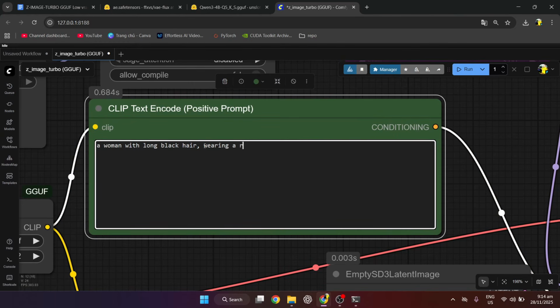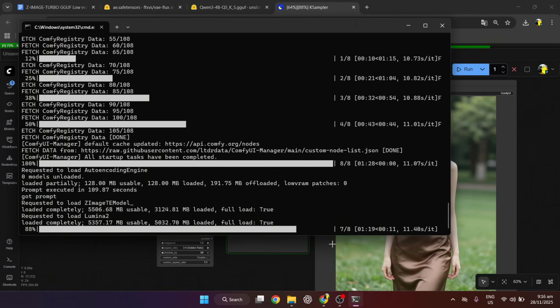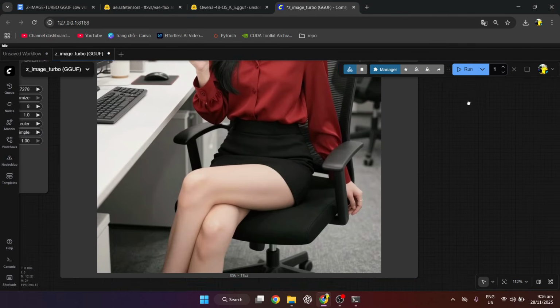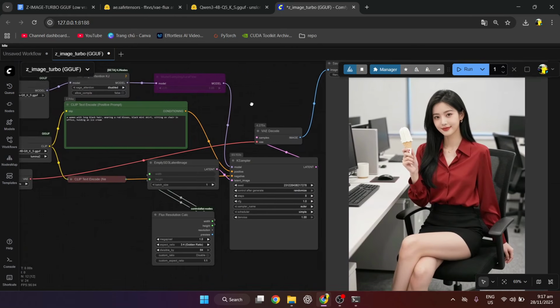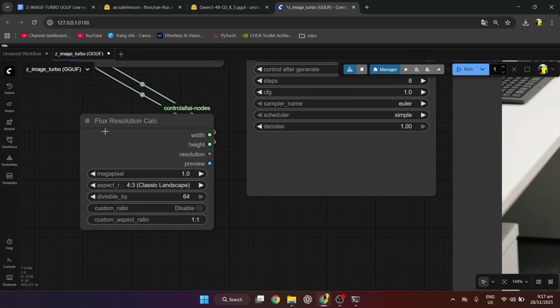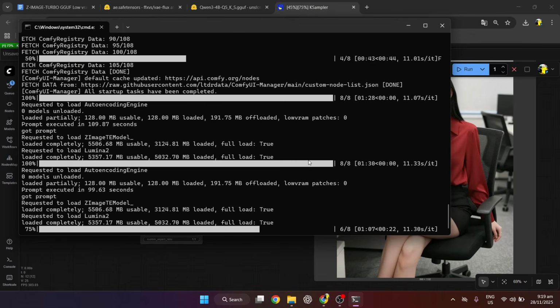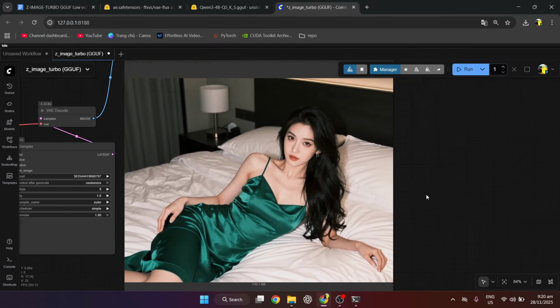I will try another prompt. The results are extremely accurate to the prompt and beautiful. I will try to change the image ratio to see what the result will be. And that is how you unlock lightning-fast inference on your local machine.